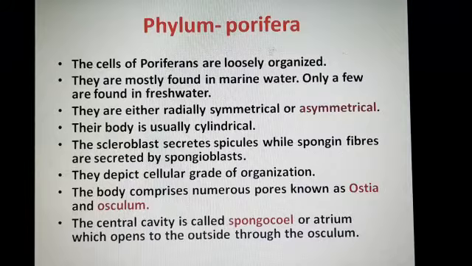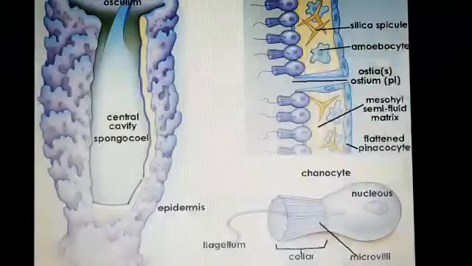They are either radially symmetrical or asymmetrical. Mainly they are asymmetrical, that is, they don't have any symmetry. Their body is usually cylindrical. And student, the scleroblasts secrete spicules, while spongin fibers are secreted by spongioblasts.